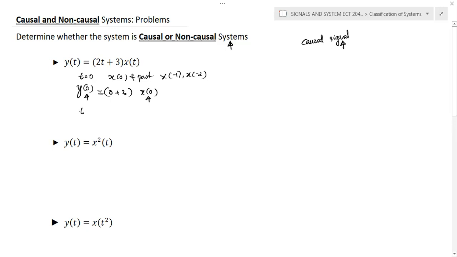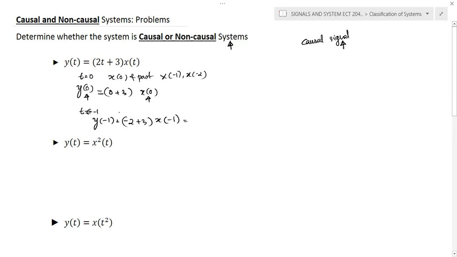We will try another value, t is equal to -1. At that time, y of -1, the present output, is 2 into -1, so it becomes minus 2 plus 3, into x of -1. Here also you can see that the present output depends only on the present input.